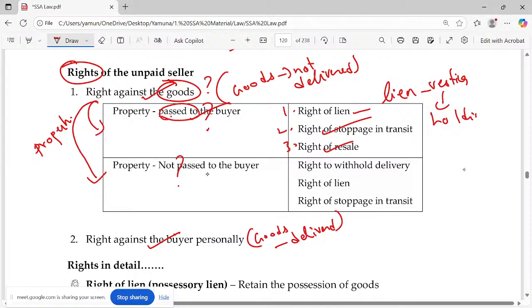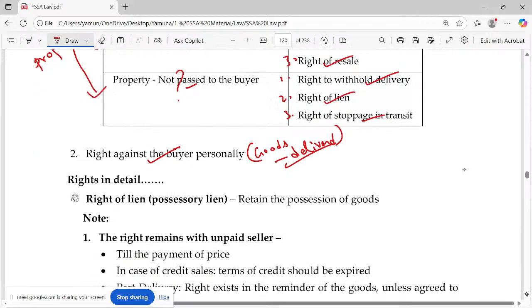Second category, property not passed to the buyer. அப்ப என்ன பண்ணலாம்? I can withhold the delivery. I can execute right of lien. I can execute right of stoppage in transit. All the three. Probably it may look like it's overlapping. Okay. And right against the buyer personally when the goods are delivered. Goods கையில இல்ல, ownership கையில இல்ல, என்ன பண்ண முடியும்? நீங்க கேஸ் தான் போட முடியும். Sue for the price. Okay.